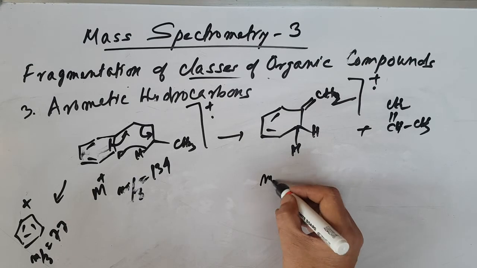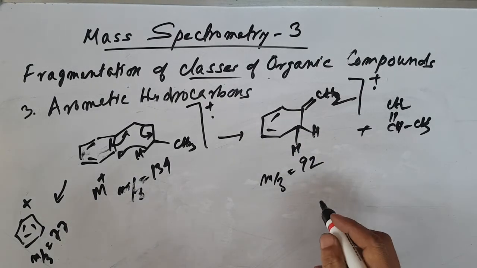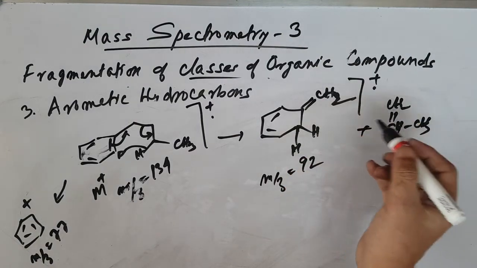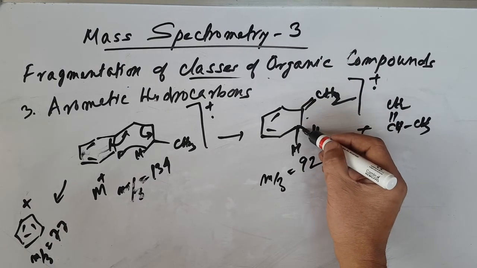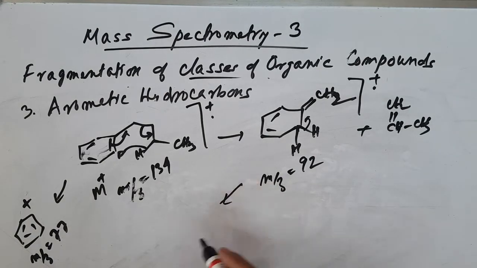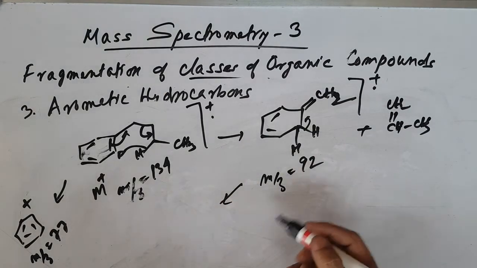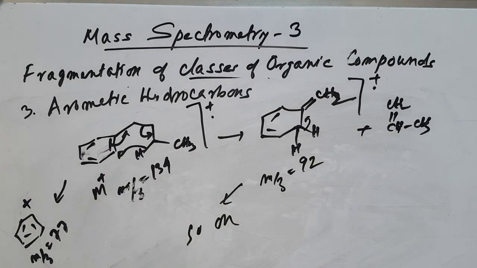So you see m/z 92; it lost this one. Like the earlier case, it can form many cations, like the tropylium ion. So, I'm repeating again, aromatic hydrocarbons can undergo fragmentation at a branching point, and if there is a longer chain, you can have McLafferty rearrangement.